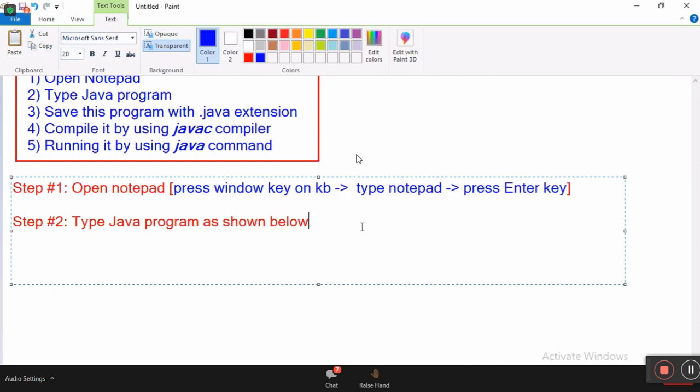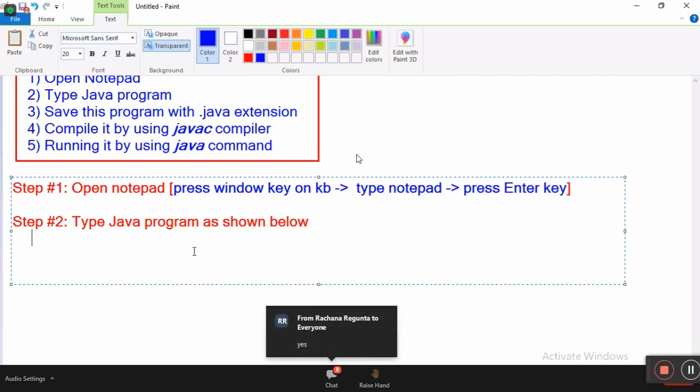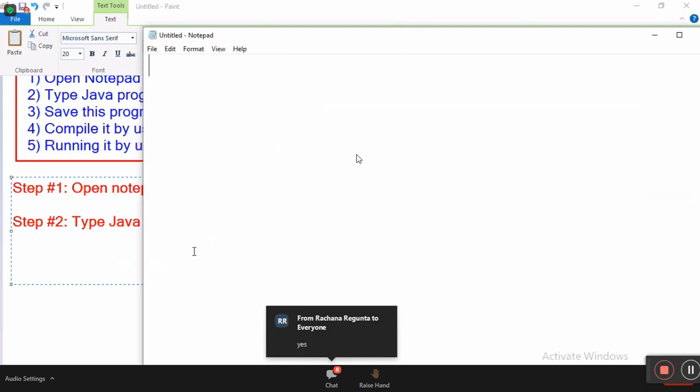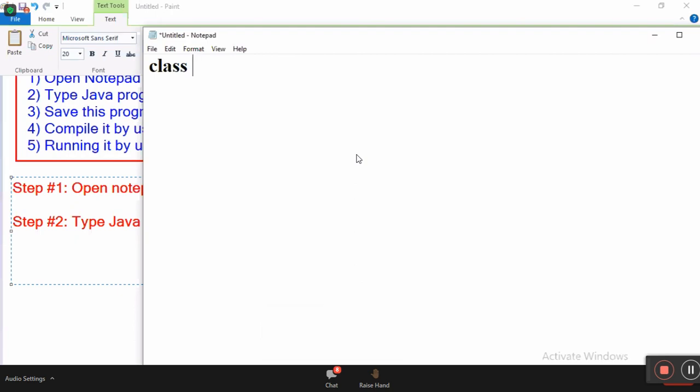Type Java program as shown below. All ready to type? Carefully type as I am typing here. Class, small space. Java is case sensitive. Remember, Java is case sensitive. Class is created with all small letters. You have to type with small letters only.